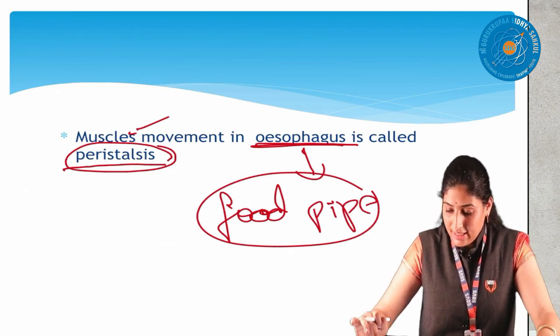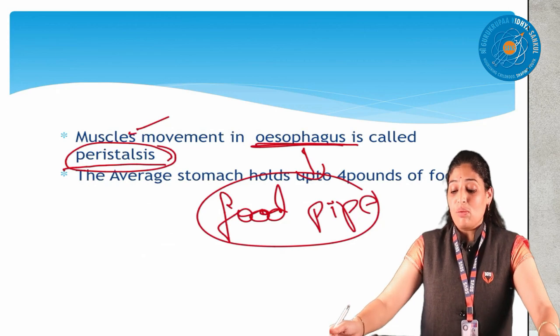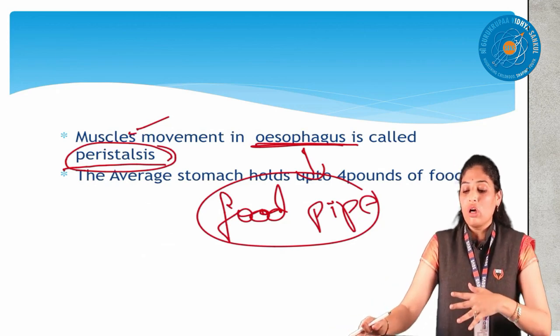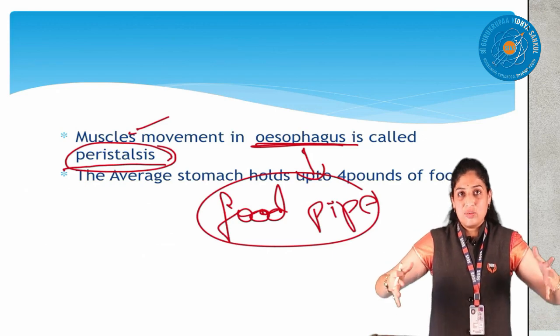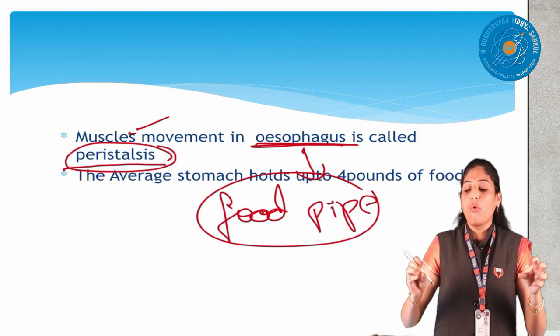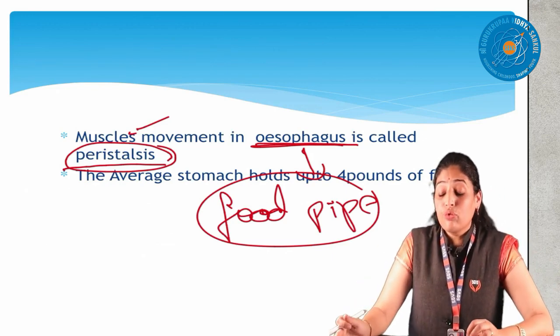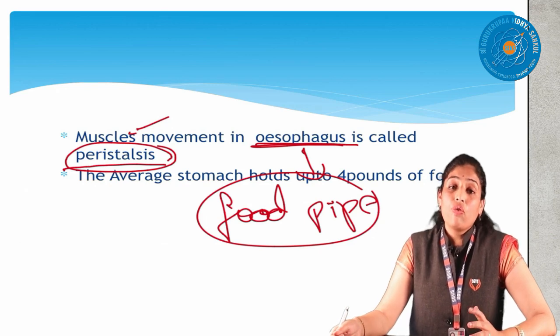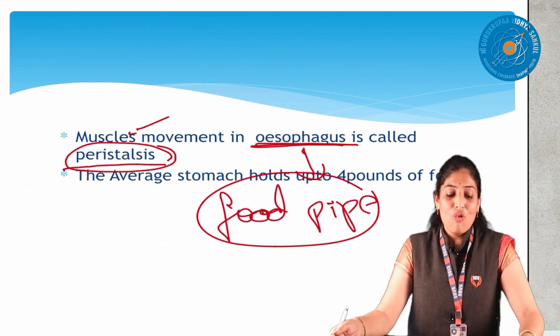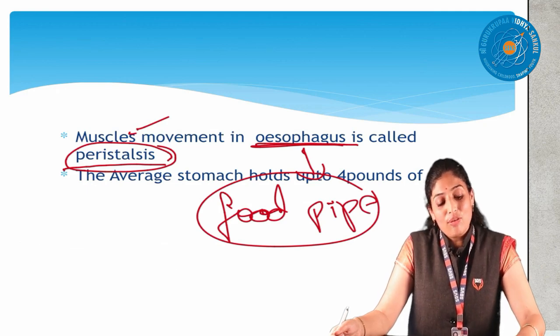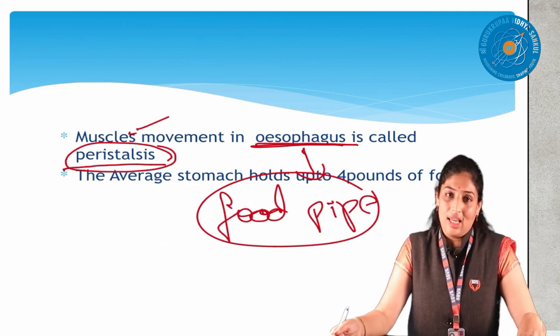Okay. The next point, the average stomach holds up to 4 pounds of food. It means the stomach is elastic. That's why I said it's a wide and elastic organ. It can store up to 4 pounds of food, children, but don't eat that much. More eating is not good, but we have to eat a balanced diet.